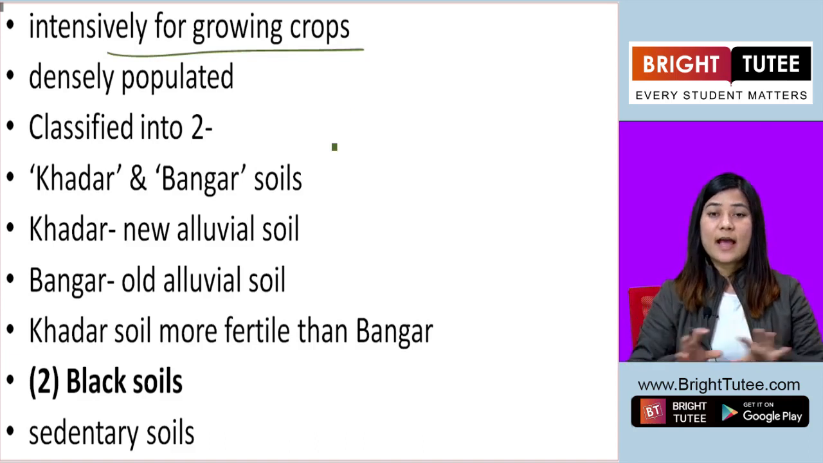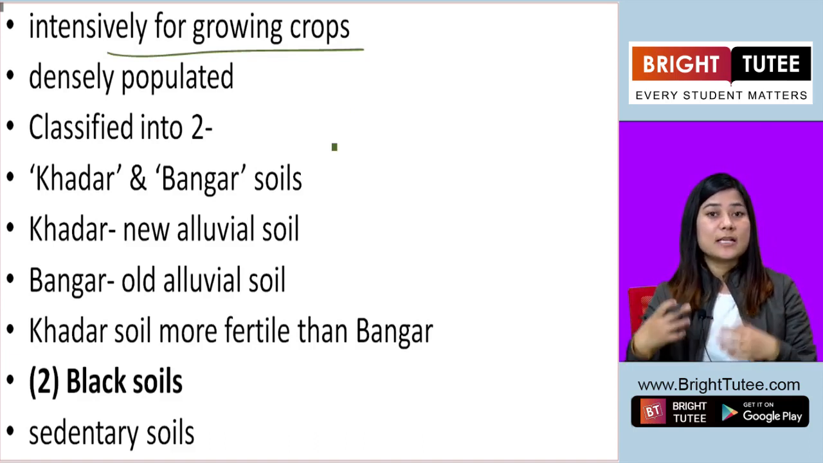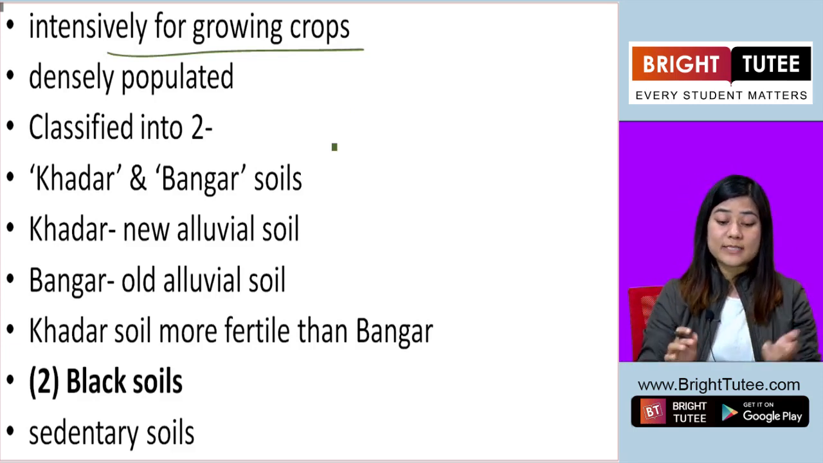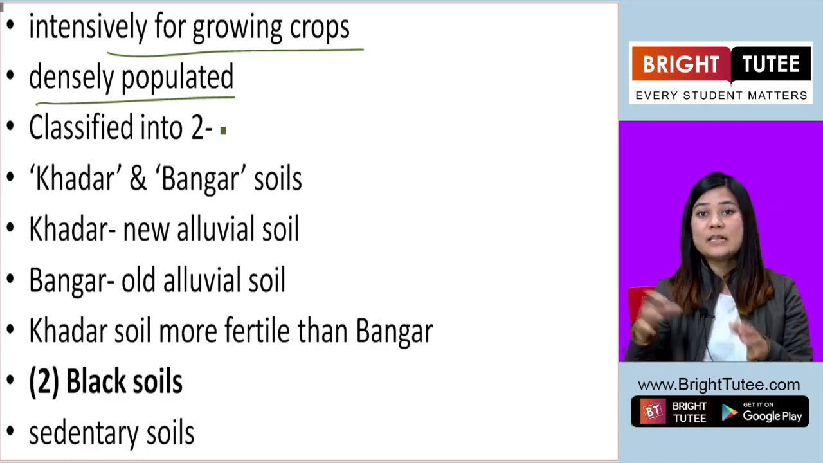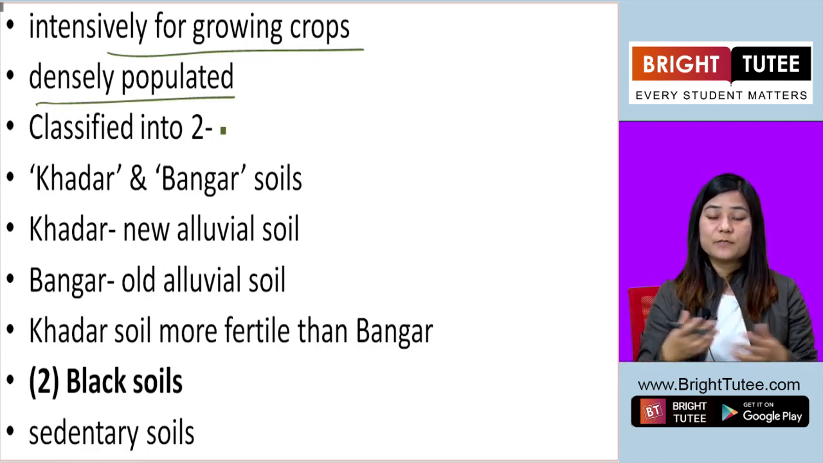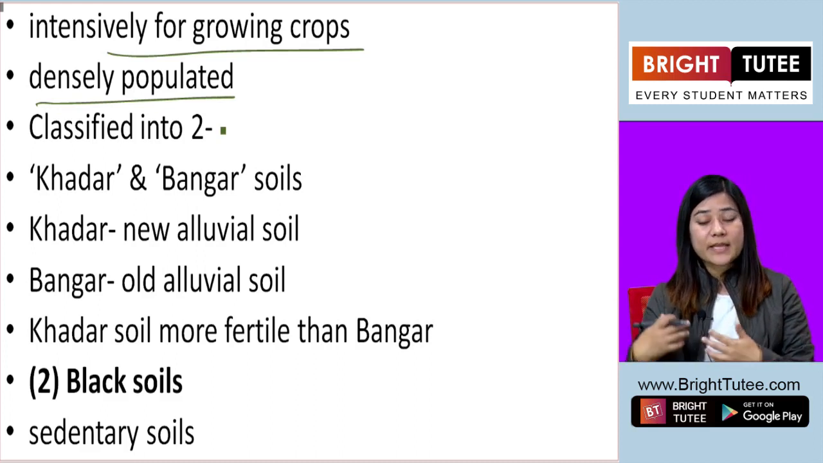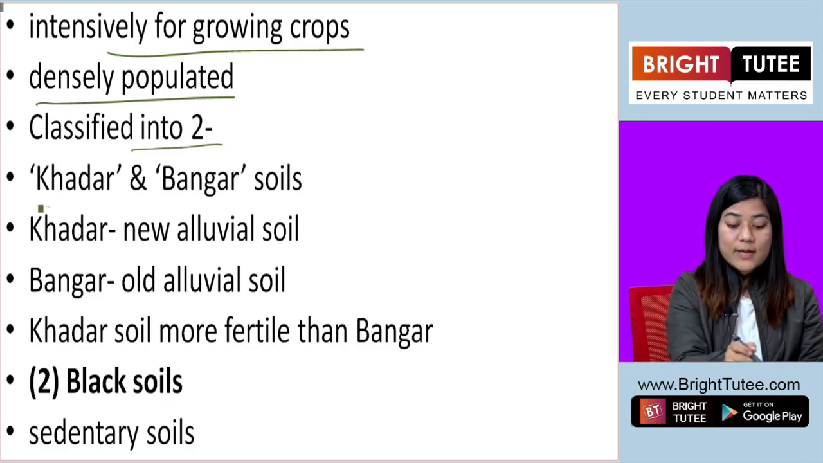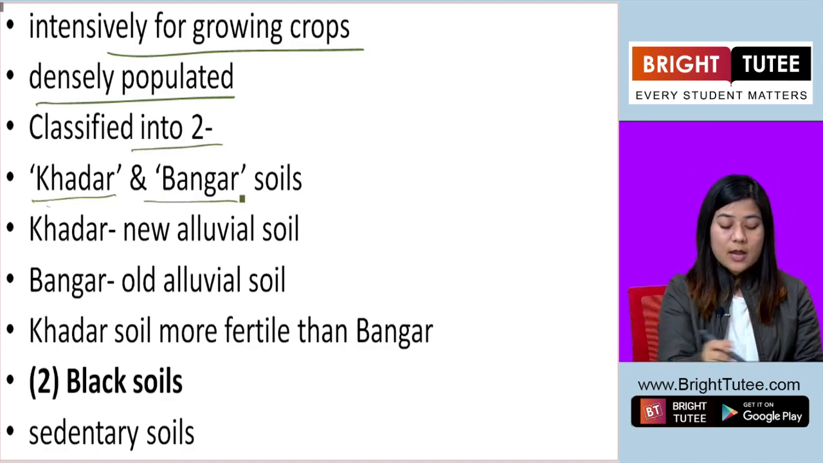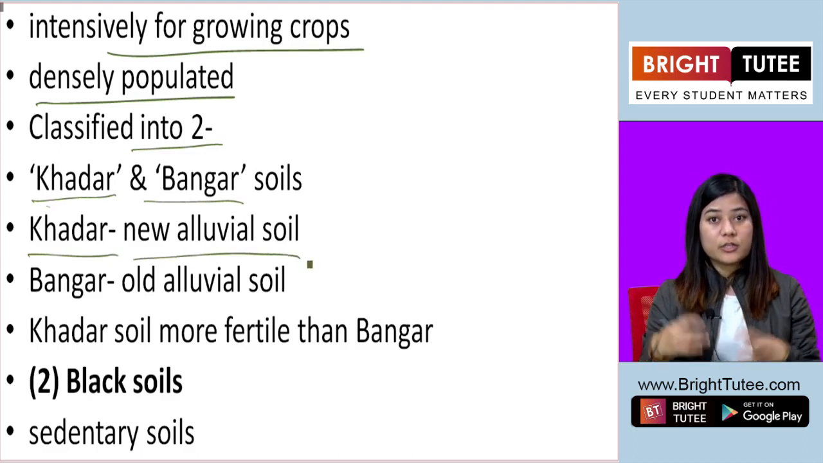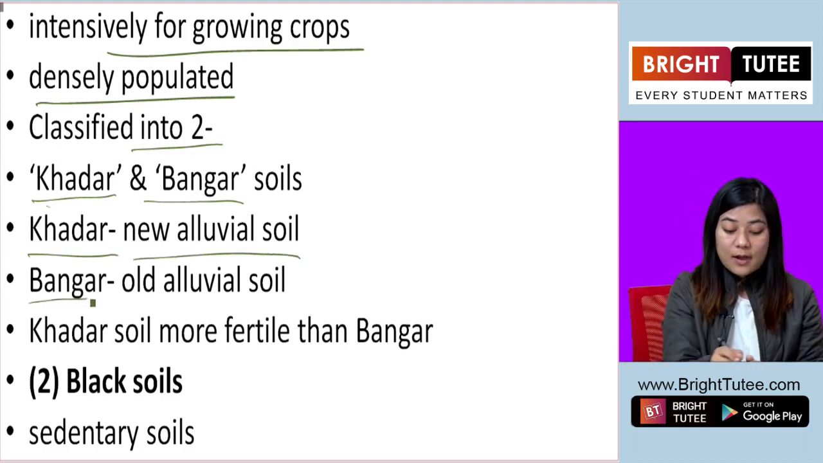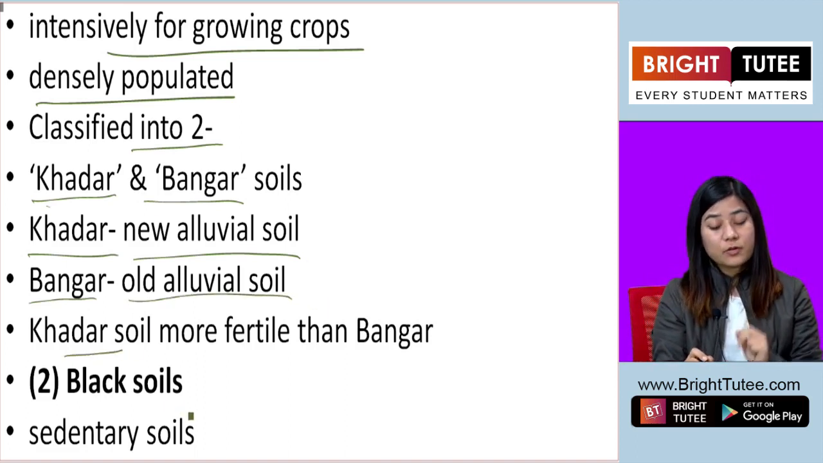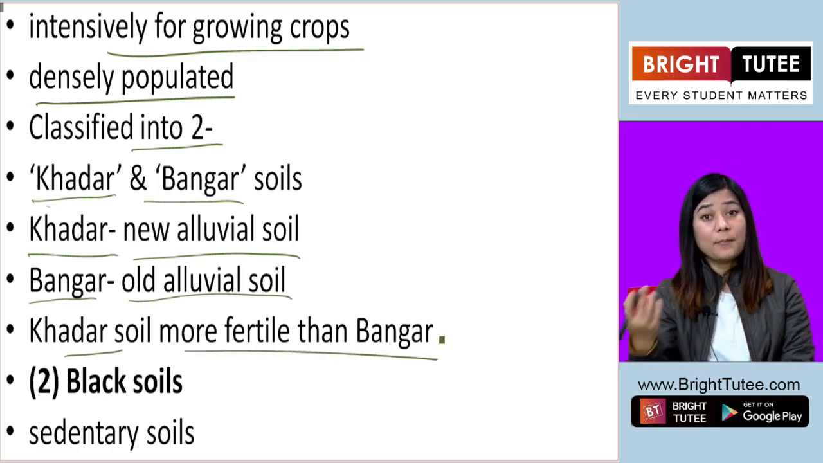So when the area has alluvial soil and that area is used intensively for growing crops, then that area will automatically be densely populated. People live in that area because it has fertile soil, and they can cultivate crops there. Now alluvial soil can be classified into two: khadar and bangar soil. Khadar is new alluvial soil, the newly formed alluvial soil, and bangar is the old alluvial soil. The khadar soil is more fertile than the bangar soil.